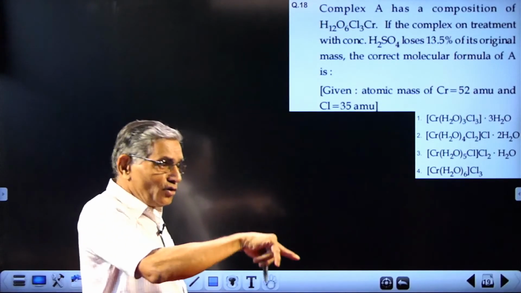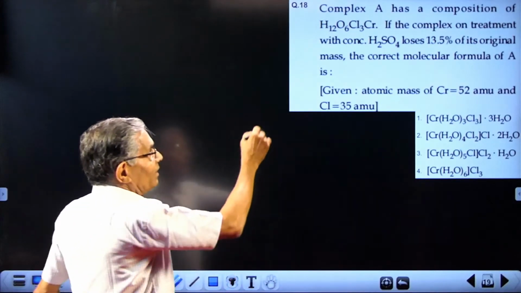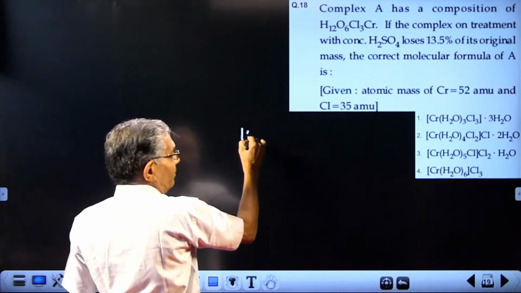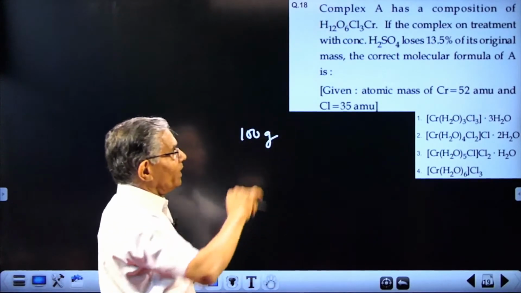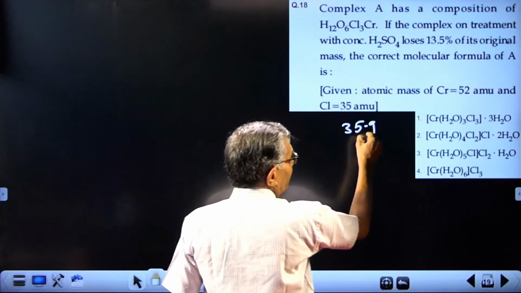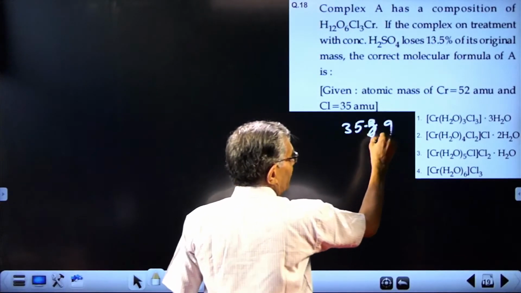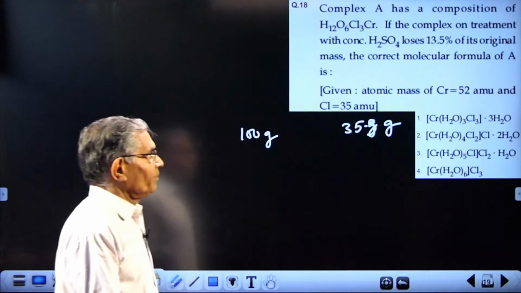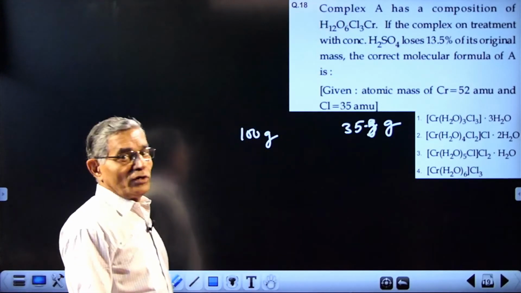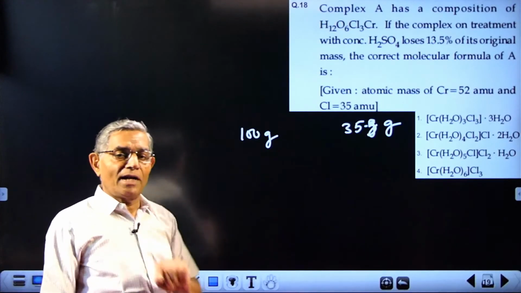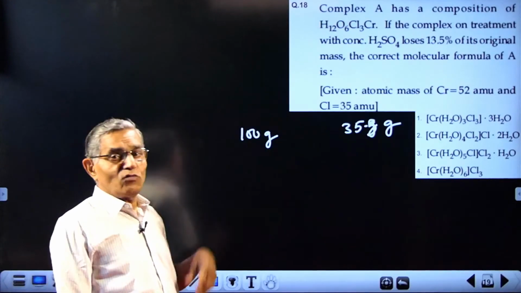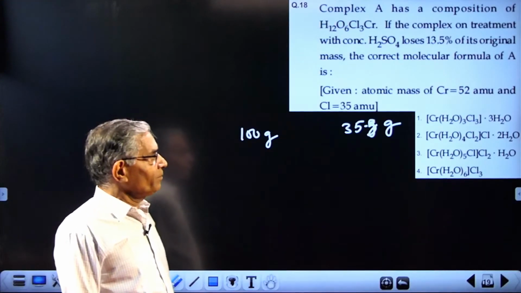So convert this into molecular terms. Suppose you are taking 100 gram in total, then it will lose 13.5 gram, and it will lose it as water. So if you take 1 mole of the complex, how much will it lose? Suppose it is losing 18 gram water, that means there is 1 molecule of water. If it is losing 30 gram water, that means it will be having,